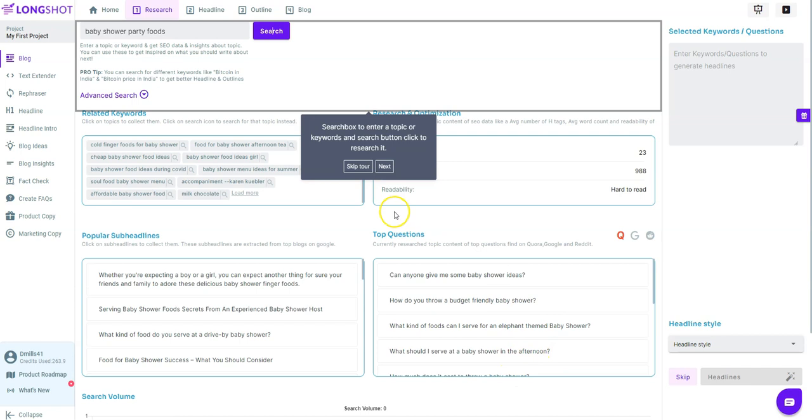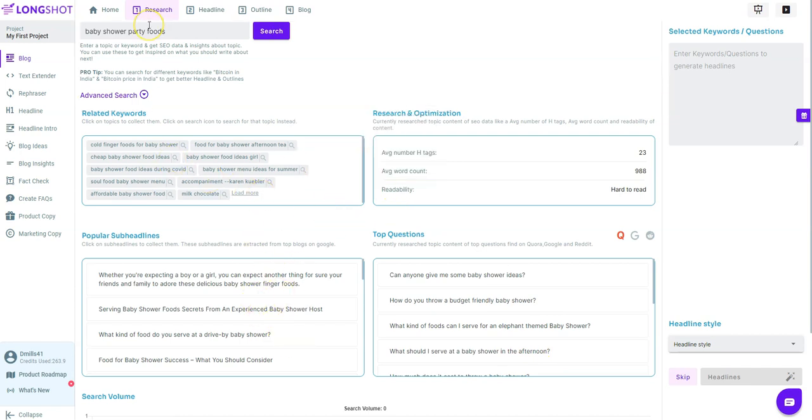Right, so it comes through here, and it brings back, so this is one of the cool features that I will say that Rytr does not have, and if you are doing long form content, Longshot really does a great job at getting you started, and you're able to do most or all of your work actually inside the tool, which I really, really like. They also have a really good long form editor as well.